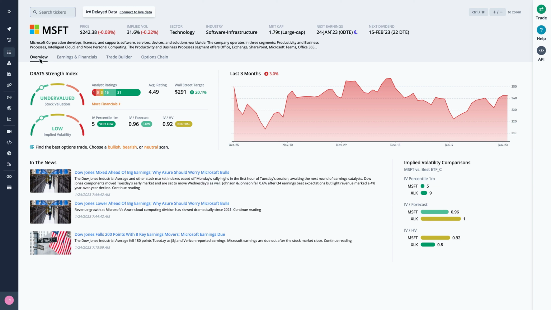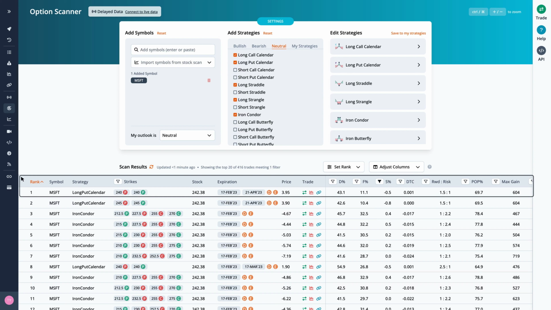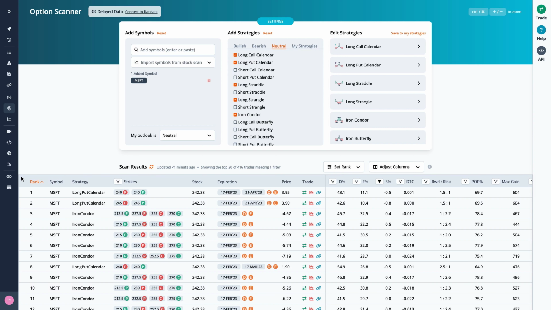Since earnings are right around the corner, we scan for neutral strategies, then filter the scan results by S%, or smoothed edge, by setting it between negative and positive 3%. This helps narrow the results to trades that are fairly priced. The highest ranked trade is a long put calendar with strikes at 240, expiring on Friday, February 17th and Friday, April 21st, for a debit of $3.95.